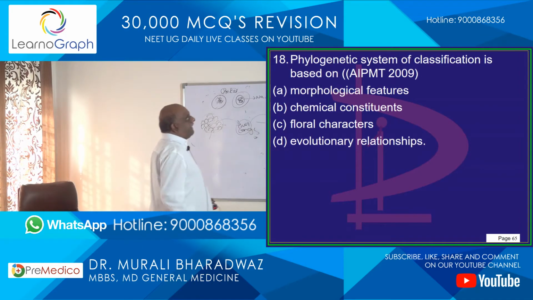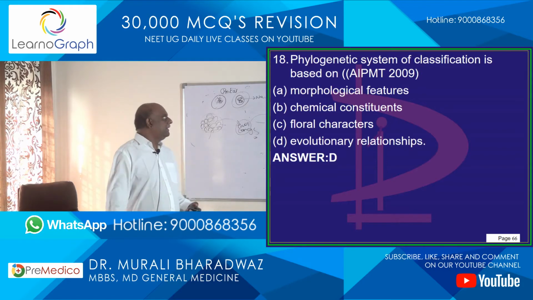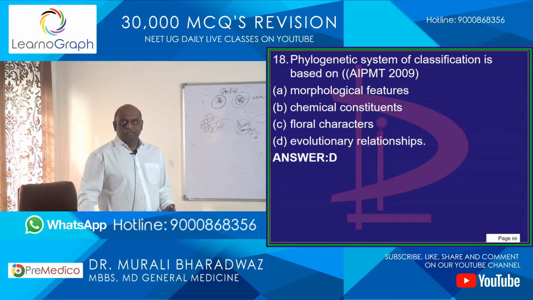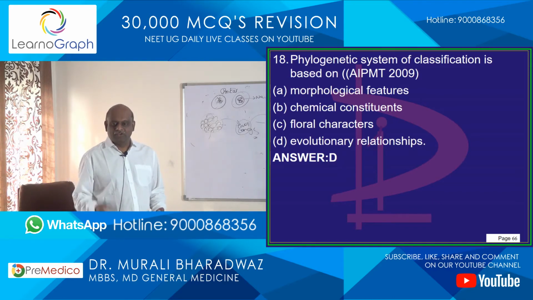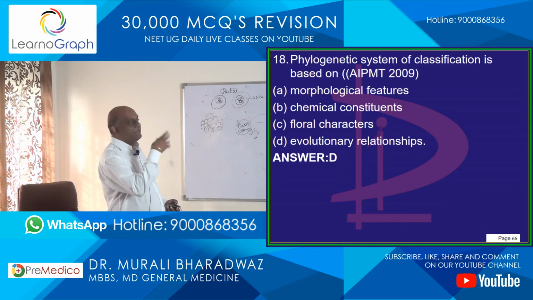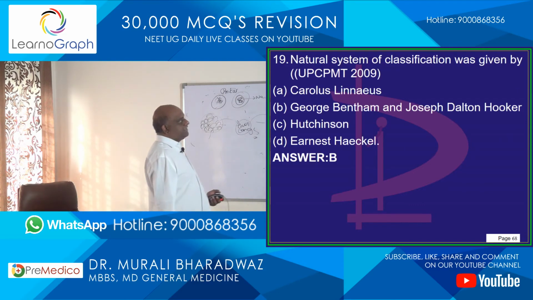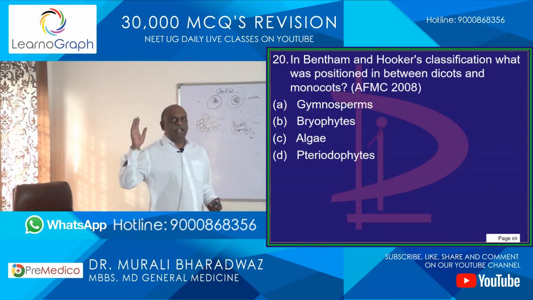Now, phylogenetic classification is based on what? You know very well, based on the evolutionary relationship. Monkey to chimpanzee, chimpanzee to human being, to smartphone. So that becomes the phylogenetic system of classification. Natural system of classification, you all will remember George Bentham and Joseph Dalton Hooker.